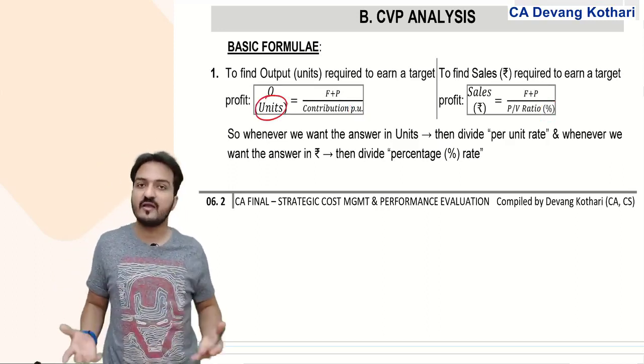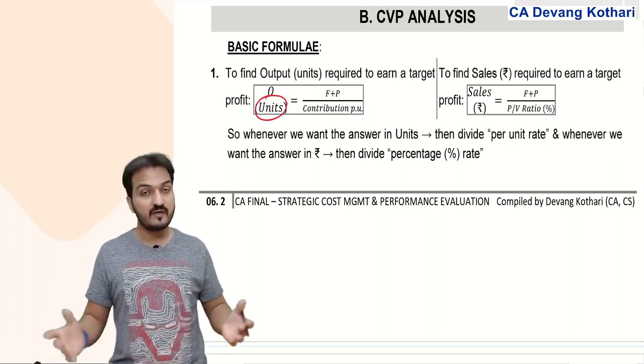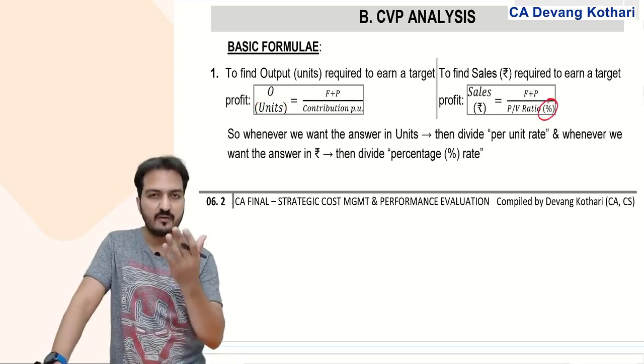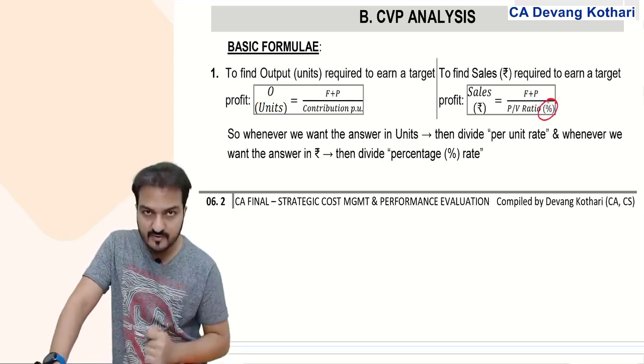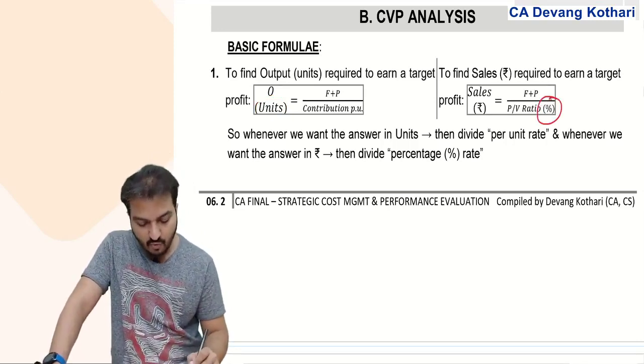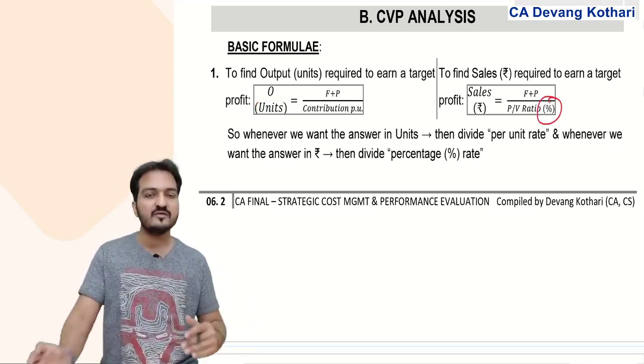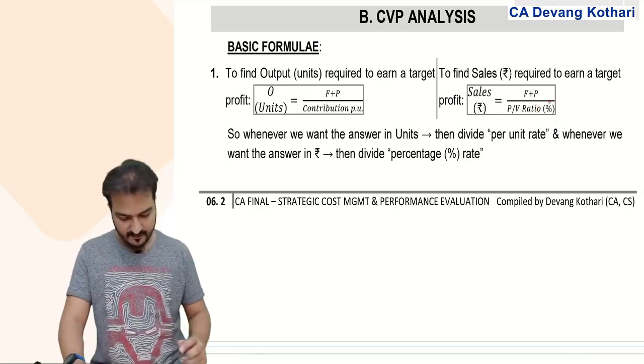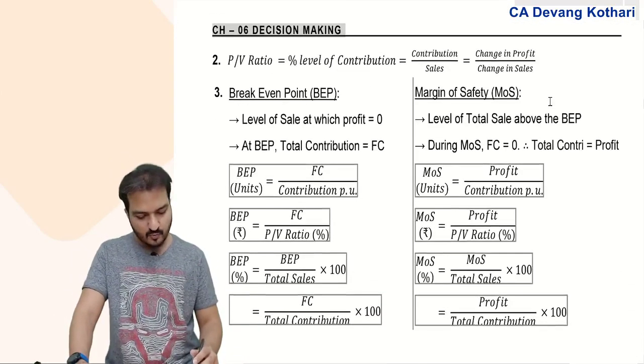But if that is not available in the question, maybe they have given you only contribution percentage. PV ratio means contribution percentage. So if they have given you only contribution percentage, then you can get your answer in rupees only. Done? Yes? Okay.